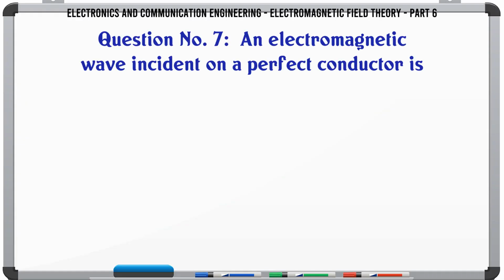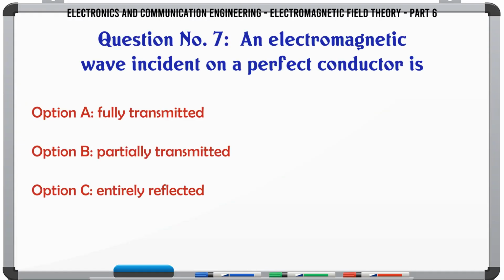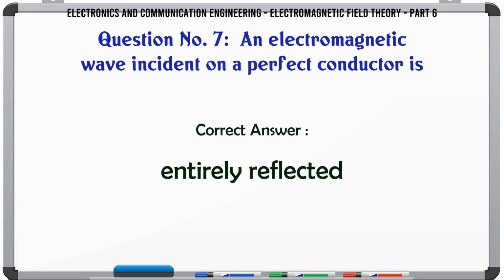An electromagnetic wave incident on a perfect conductor is A. Fully transmitted. B. Partially transmitted. C. Entirely reflected. D. None of the above. The correct answer is entirely reflected.